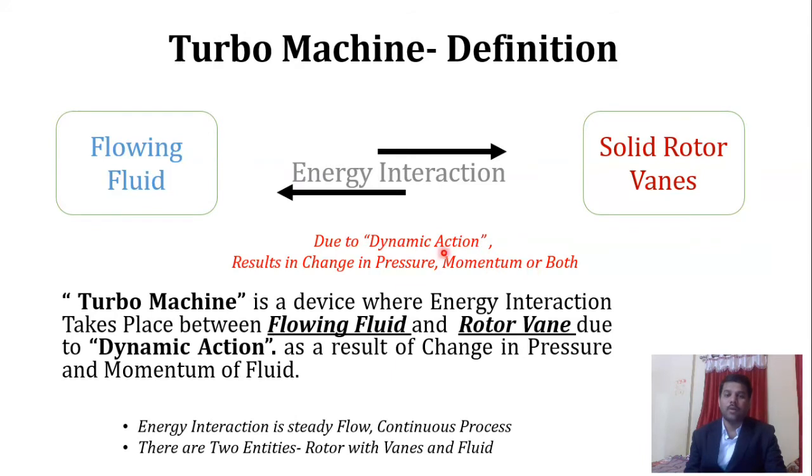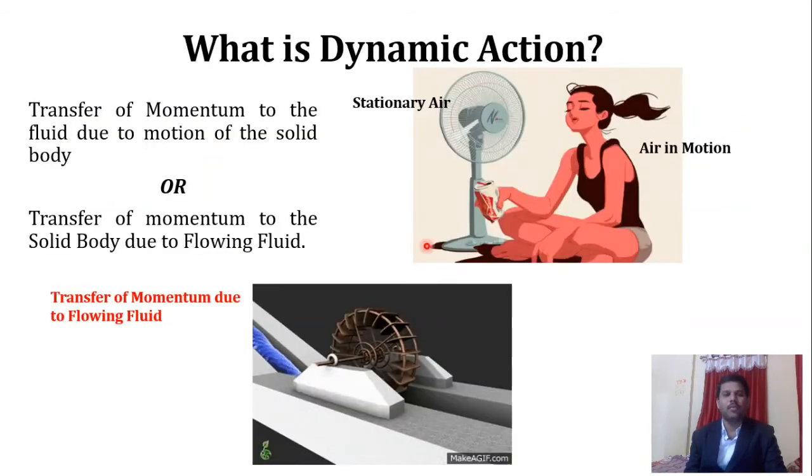But this actually happens due to what we call dynamic action, and that will result in a change in pressure or momentum, or sometimes a change of both, that is pressure and momentum. Okay, so we will see that in a very brief way. First of all, we need to understand what we call dynamic action. So I am going to give you a very simple example.